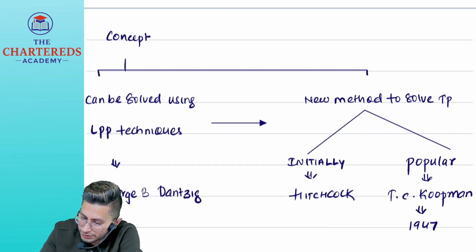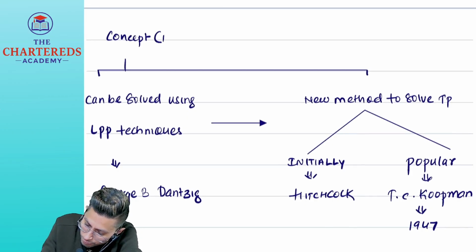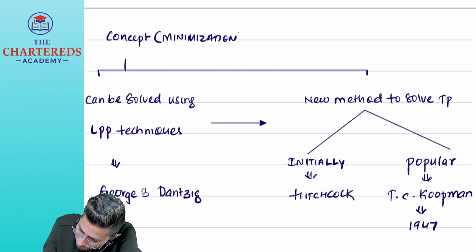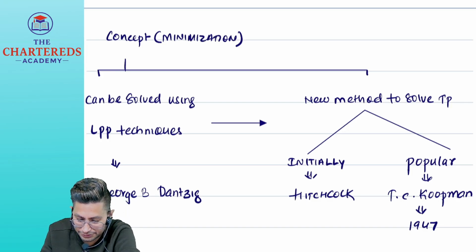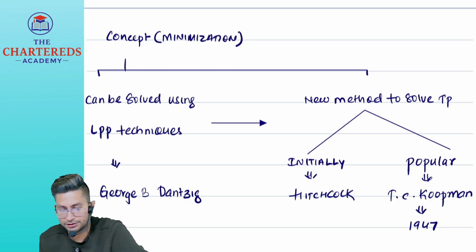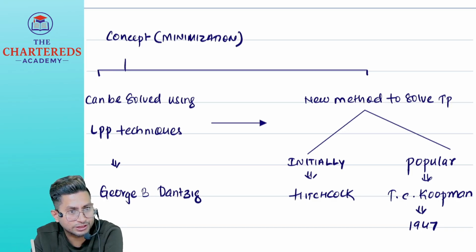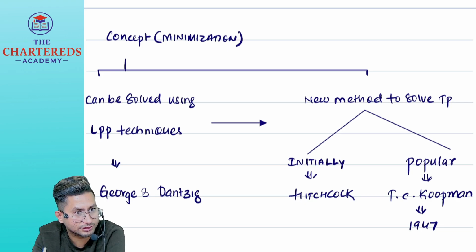Now, the entire concept of transportation was minimization. Simple. Is transportation applicable for maximization or minimization? Initially, today you can solve a maximization problem also.